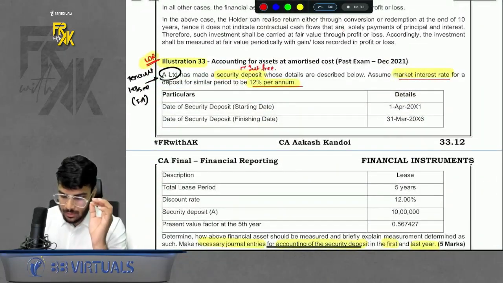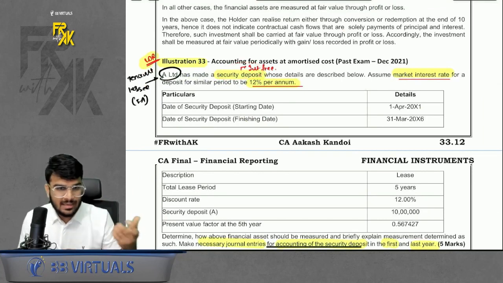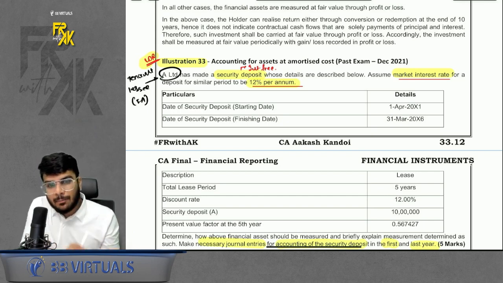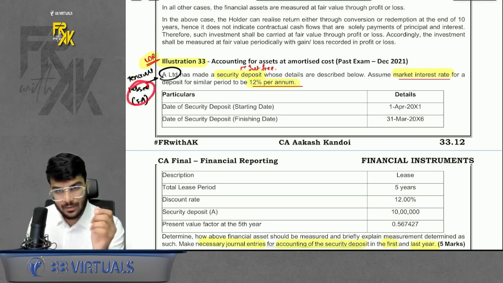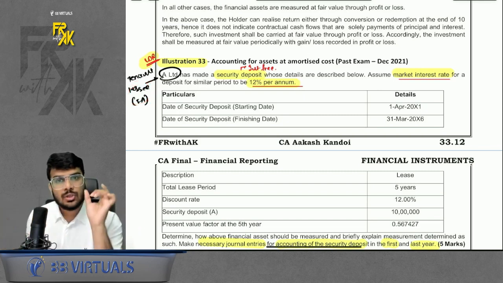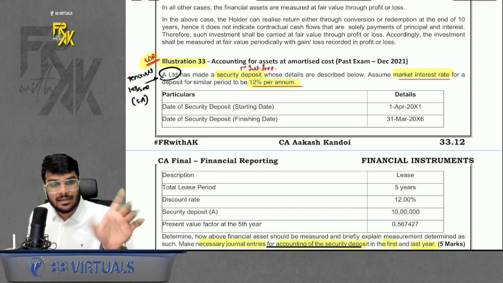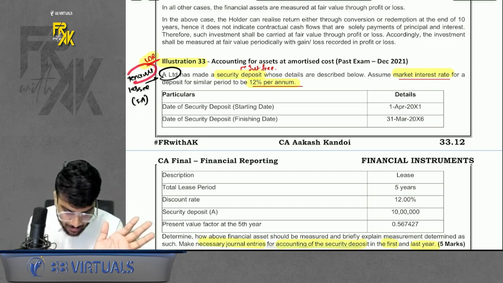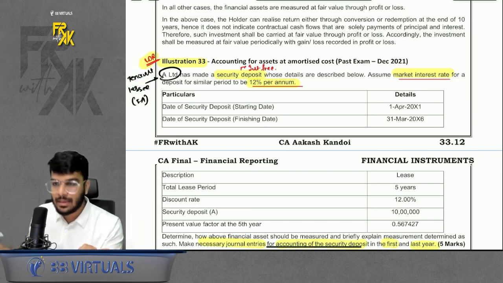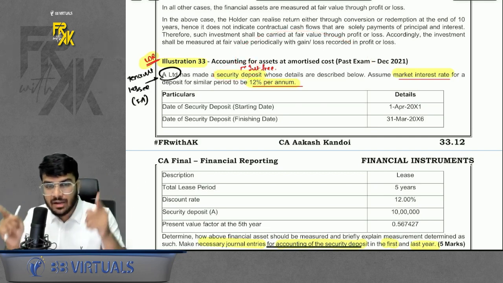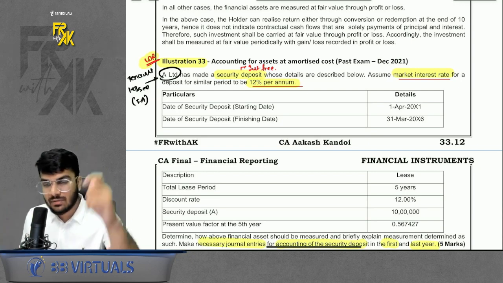Now here the point is of security deposit. As I already told in Ind AS 116, the tenant will give the deposit to the owner. Tenant means lessee. The one to whom the deposit is given is the lessor. Now this deposit, can I say it is interest free? When the tenant gives this deposit to the lessor, it is interest free. But let me tell you, if this tenant would have invested this same amount somewhere else, it would have got a return of 12%. Then why did it give the deposit interest free? Because of the relationship of lessee and lessor. Because they were in a relationship of rent agreement. That is why the deposit was given interest free, right?